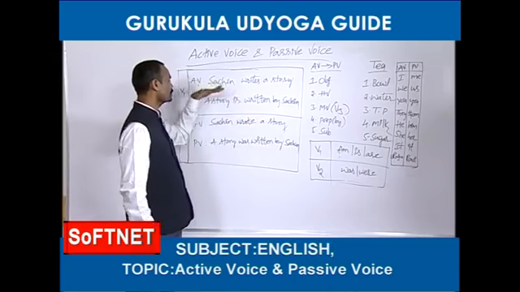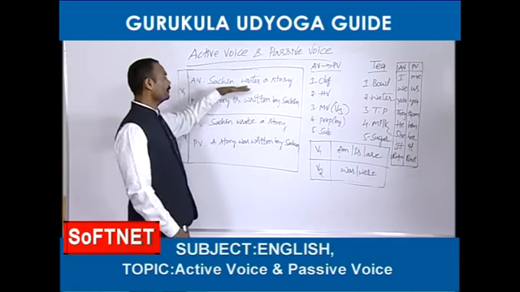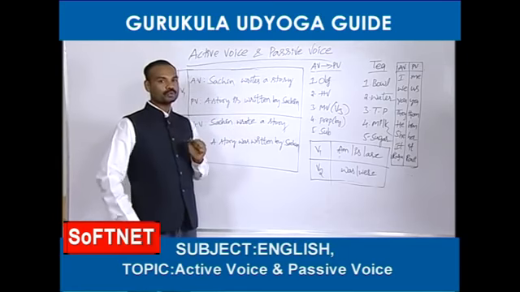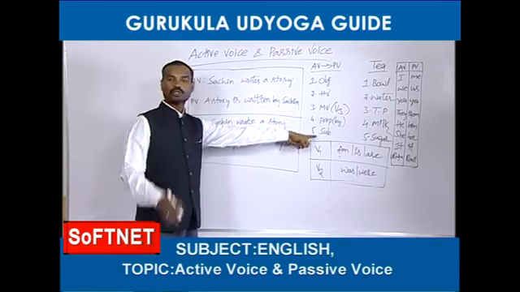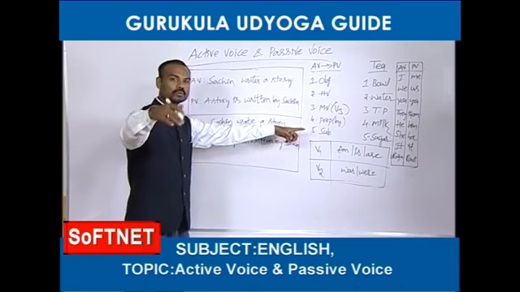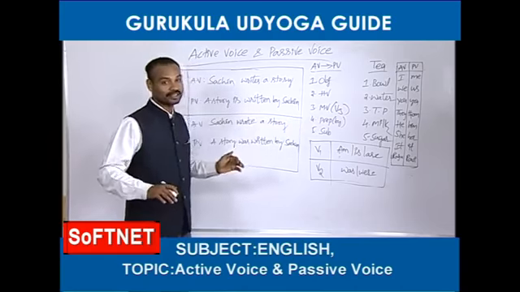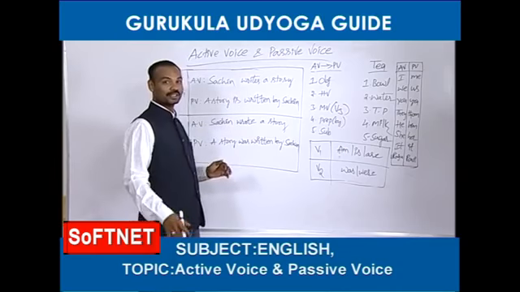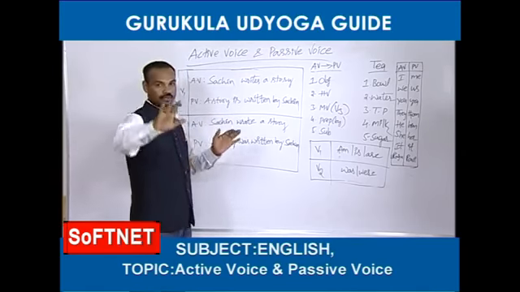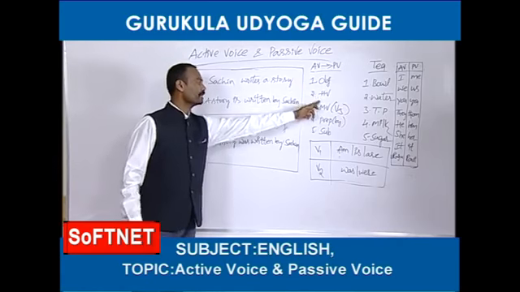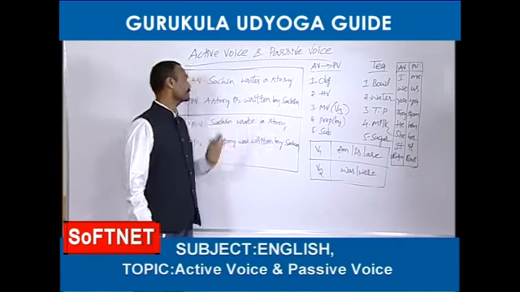Now we are going to change this activized into passive. To change an activized into passivized, how many items do we need? I have already told you very clearly. More than 5 to 6 times I have explained. I have eaten your brain like anything, I think, 10 minutes ago. So I don't explain once again. See, 5 items are required: object, helping verb, main verb, preposition and subject.